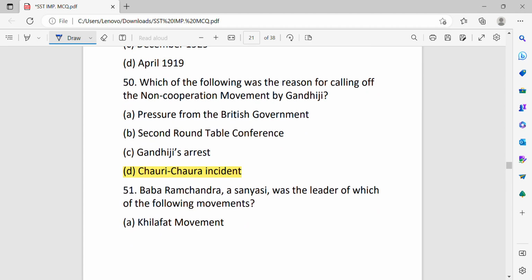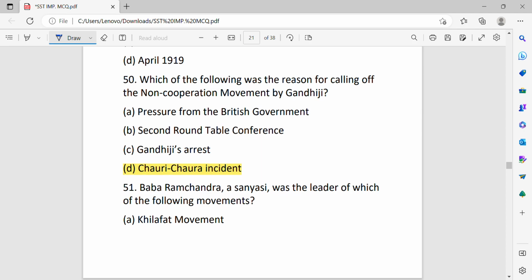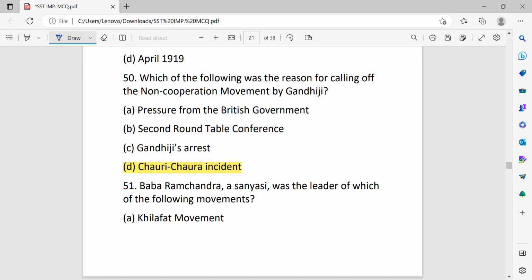Which of the following was the reason for the withdrawal of the non-cooperation movement by Mahatma Gandhi: pressure from the British government, second roundtable conference, Gandhiji's arrest or Chauri Chaura incident? The correct answer is Chauri Chaura incident.